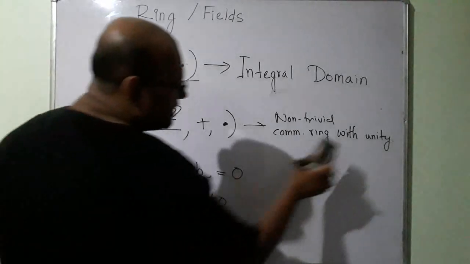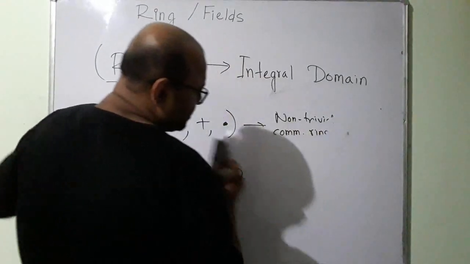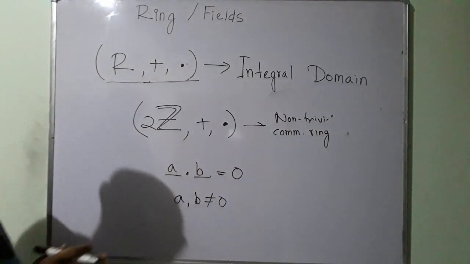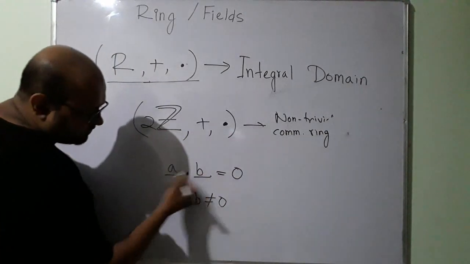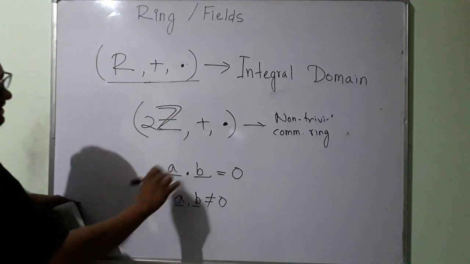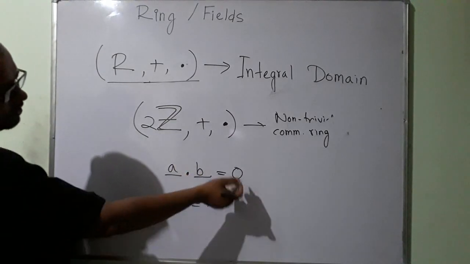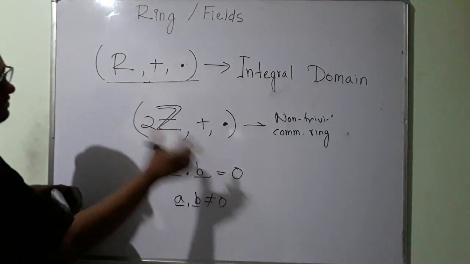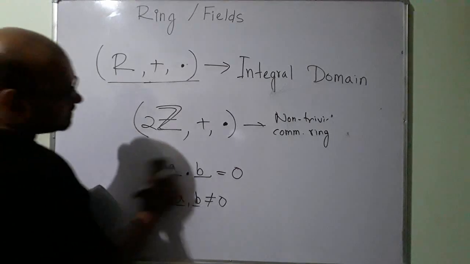Let us talk about this. This is a commutative ring. The zero divisor does not exist. There are no two even numbers such that their product is equal to 0 and neither of them is equal to 0. Two non-zero even numbers multiplied together will never give me 0.